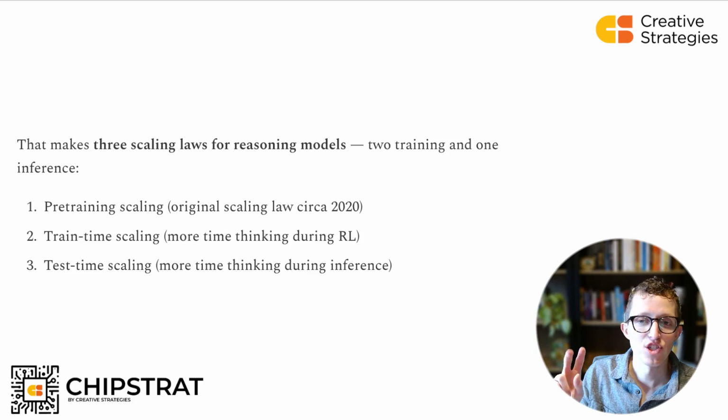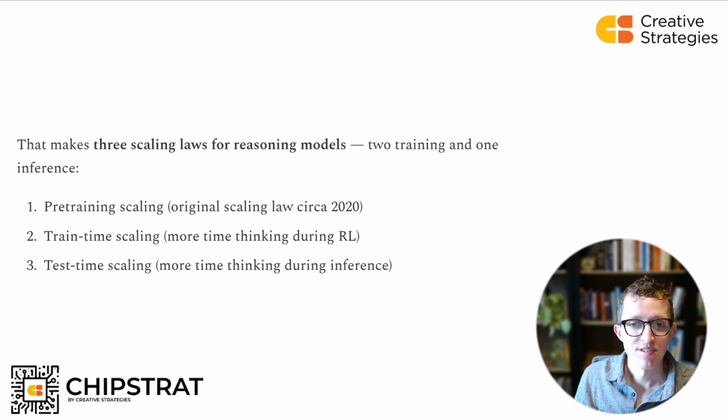The second one was this train time scaling, or reinforcement learning scaling, which is spending more compute, more time thinking during reinforcement learning to get better outcomes. So during the reinforcement learning, if you spend more compute on each example, then you can get better results. And then the third scaling is test time, or inference time scaling. So note that the first 2 were during training. If you spend more compute, you can get better results. And this last one is during inference. So when the model is making predictions, when it's answering a question to a user, if it spends more time thinking, you can get a better result.